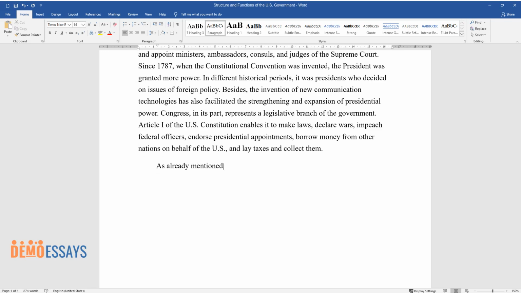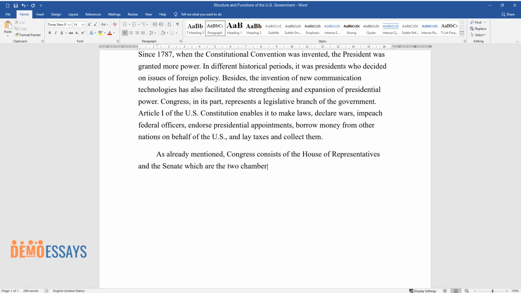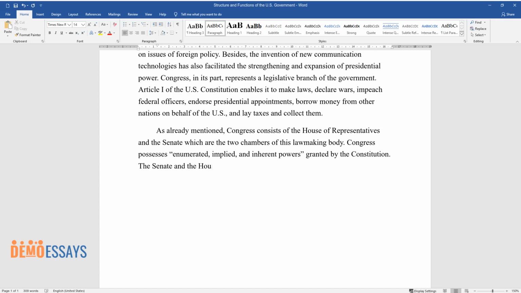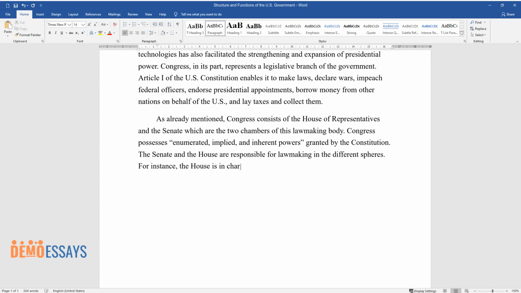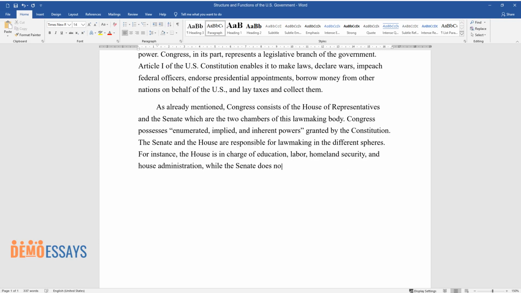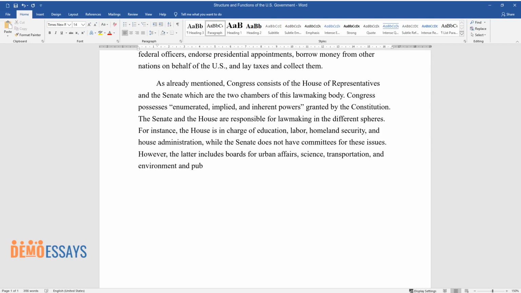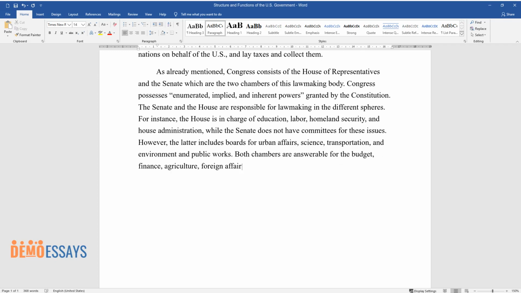As already mentioned, Congress consists of the House of Representatives and the Senate, which are the two chambers of this lawmaking body. Congress possesses enumerated, implied, and inherent powers granted by the Constitution. The Senate and the House are responsible for lawmaking in different spheres. For instance, the House is in charge of education, labor, homeland security, and House administration, while the Senate does not have committees for these issues. However, the latter includes boards for urban affairs, science, transportation, and environment and public works. Both chambers are answerable for the budget, finance, agriculture, foreign affairs, appropriations, and armed services.